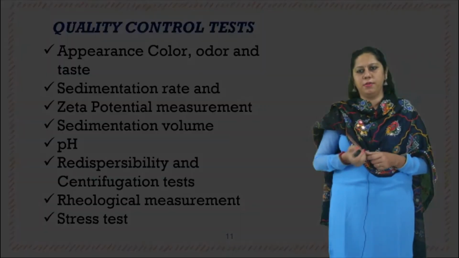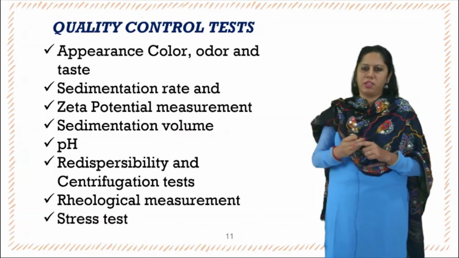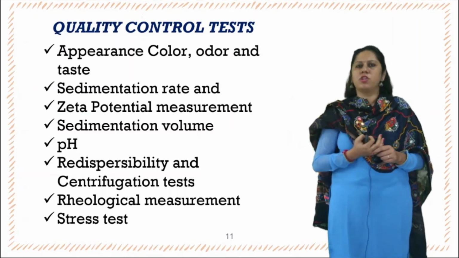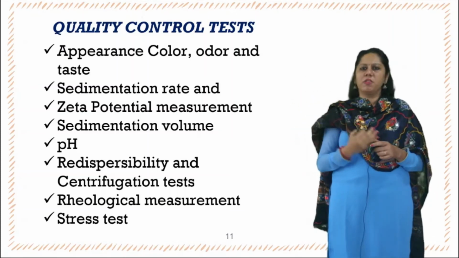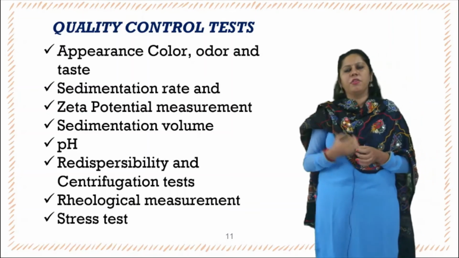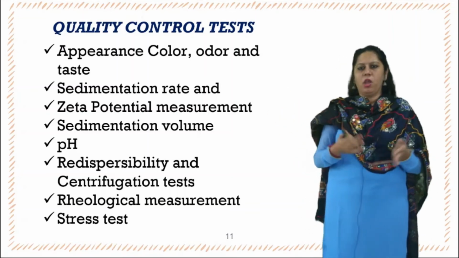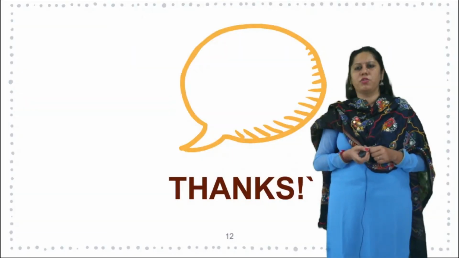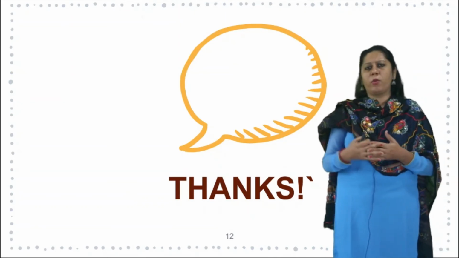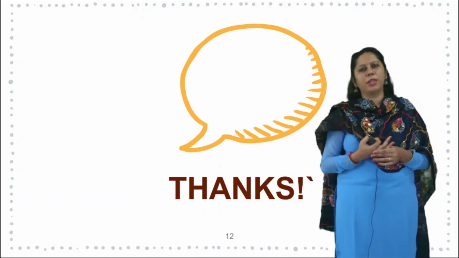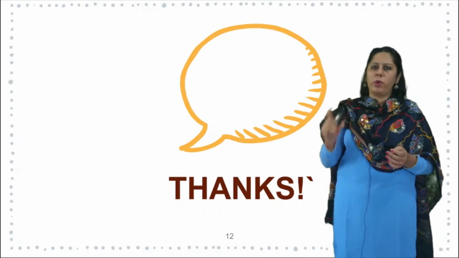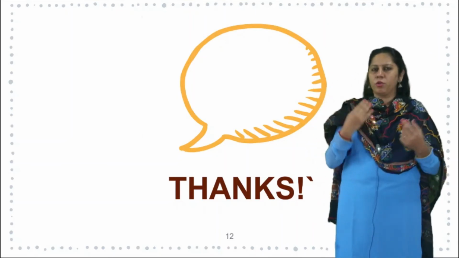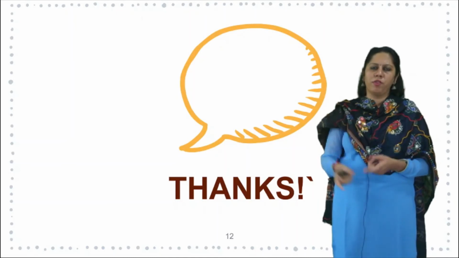So these are the quality control tests for the suspensions like the appearance, color, odor and taste, the sedimentation rate, zeta potential measurement, sedimentation volume, pH, redispersibility and centrifugation test, and the rheological measurement and also the stress test. So these are the quality control tests which should be taken into consideration. Along with this, I want to mention that specific labeling conditions should be there, like you should shake well before use because it is not a uniform solution. So to avoid the inaccuracy of the dosage, it should always be shaken well before use.